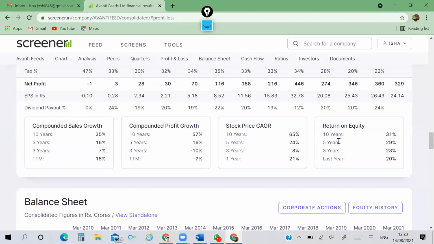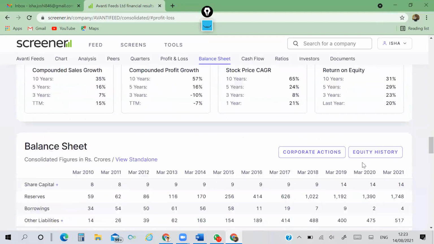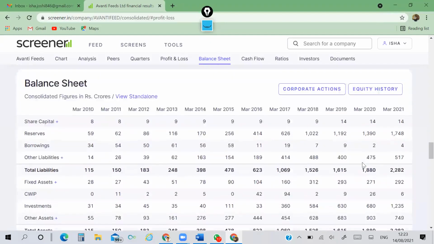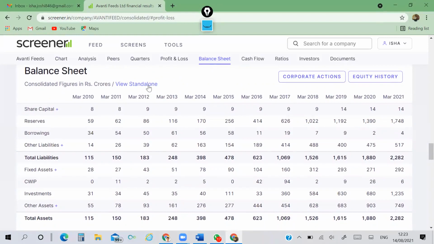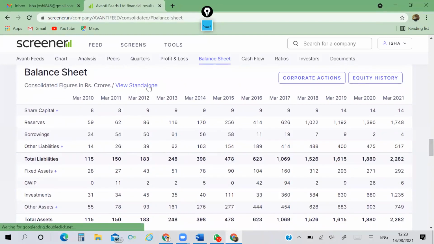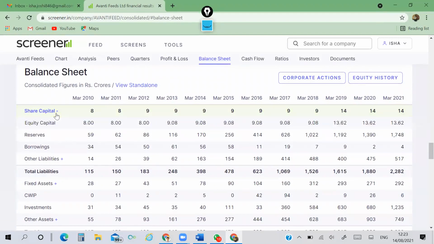Now return on equity for 10 years, 5 years, 3 years, and last 1 year. Now in this balance sheet, again we can see standalone and consolidated. As said earlier, expand these and check what information is there whenever there is a plus mark.